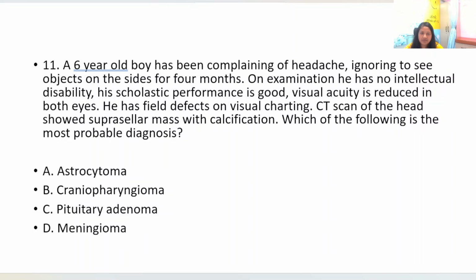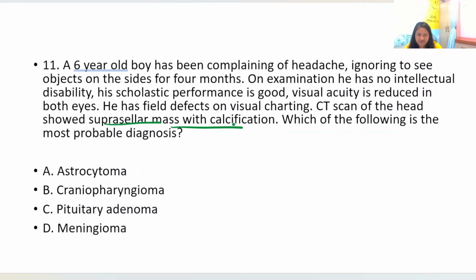A 6-year-old boy has been complaining of headache, ignoring to see objects on the sides for 4 months. On examination, he has no intellectual disability. His scholastic performance is good. Visual acuity is reduced in both eyes. He has field defects on visual charting. CT scan of the head showed suprasellar mass with calcification.